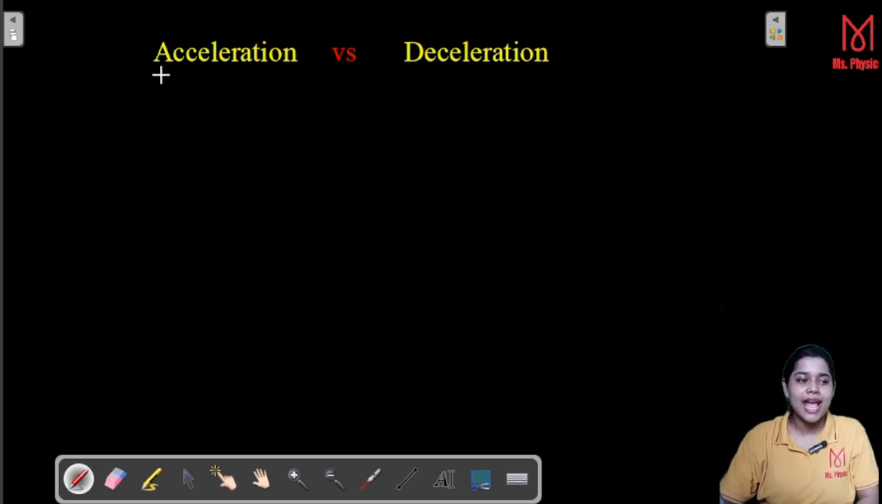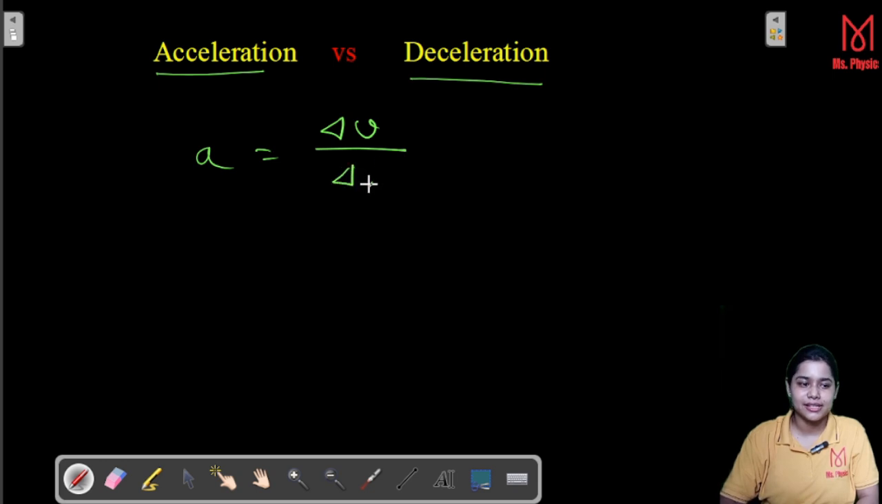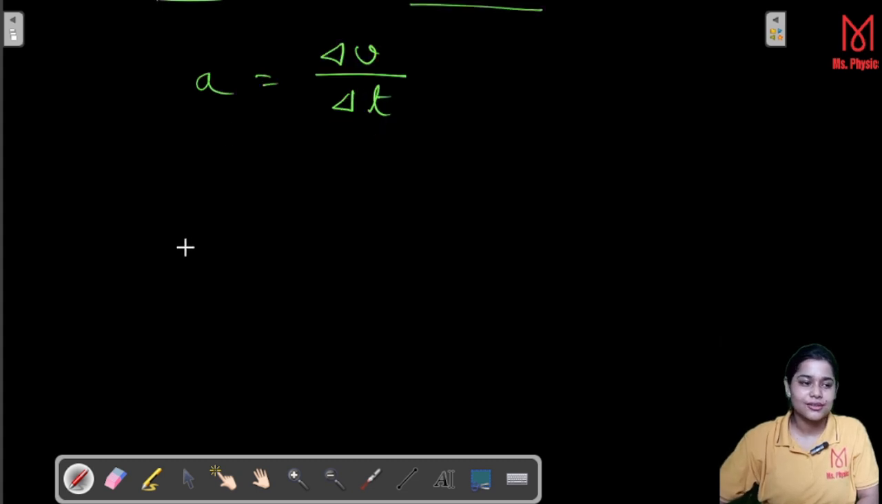So here is your acceleration and deceleration. We all know what is acceleration. a is equal to delta v over delta t. That means change in velocity over change in time. So now first we will discuss the relation between v and a with a figure. Okay, so first let's draw the car.